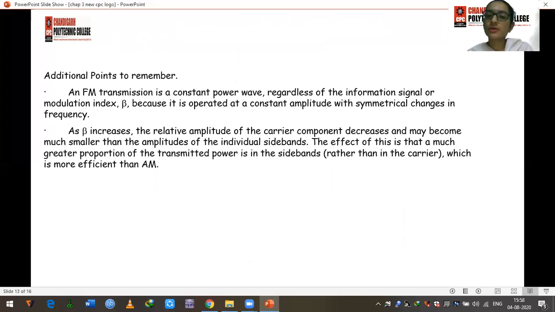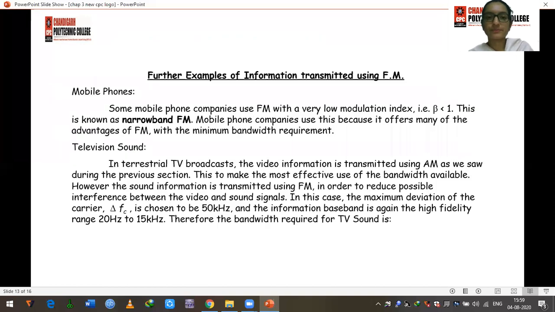An FM transmission is a constant power wave regardless of the information signal or modulation index beta, because it is operated at a constant amplitude with symmetrical changes in frequency. As beta increases, the relative amplitude of the carrier component decreases and may become much smaller than the amplitudes of the individual sidebands. The effect is that a much greater proportion of the transmitted power is in the sidebands rather than the carrier, which is more efficient than AM. So this is an advantage of using FM, that it is more efficient.